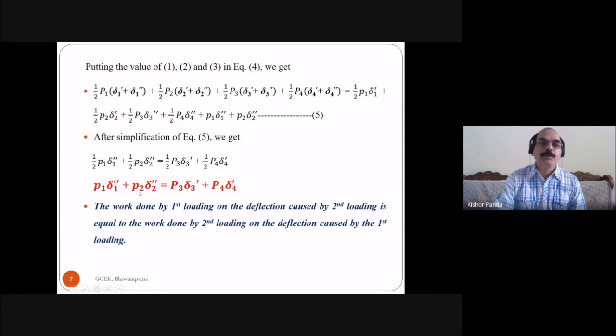So this is proved: the work done by the first loading on the deflection caused by the second loading is equal to the work done by the second loading on the deflection caused by the first loading. This is the proof of Betti's theorem or Betti's law.